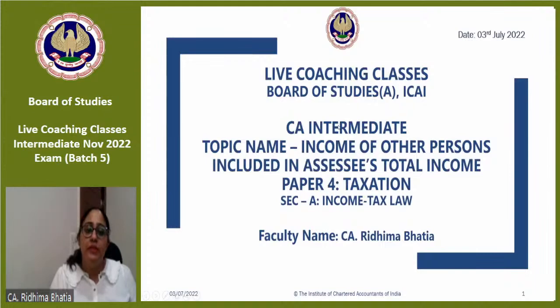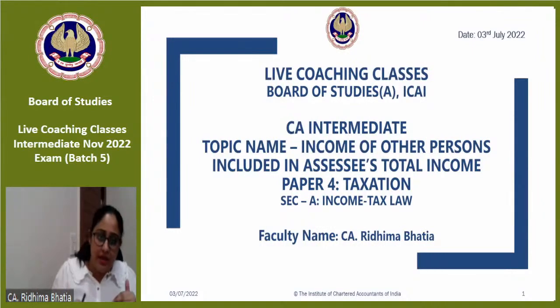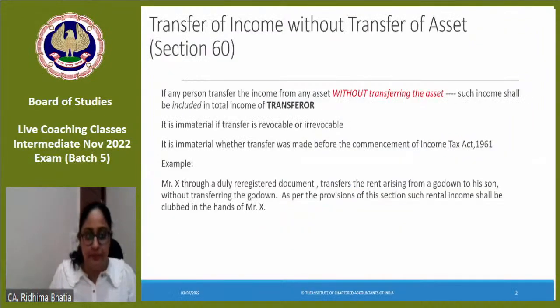income of other persons included in assessee's total income. मतलब किसी और का income including in assessee का income. So suppose I am the assessee, I am being taxed for किसी और का income. So that is called clubbing provisions, when someone else's income is getting taxed in my hands. I will pay tax on it. Now you will say, ma'am, why will this happen? Let's just see. So this entire process of including the other person's income in my income is called clubbing.